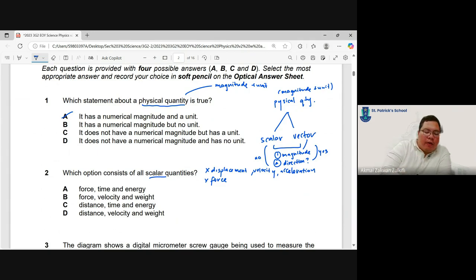Under force, we have weight, right? We have tension. These are examples of forces, so all these will fall under vector quantities. So which one has a vector? Force, immediately no. Force again here, no. Velocity is not, right? Distance, time, energy. So far, this is the one with all scalar. Distance, velocity is not. Weight is also a vector quantity. So the answer is C.